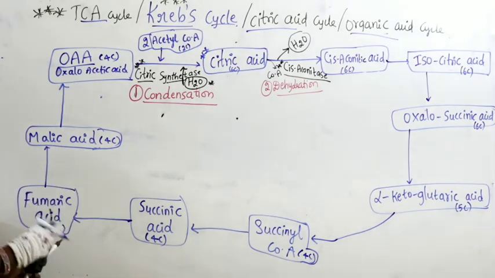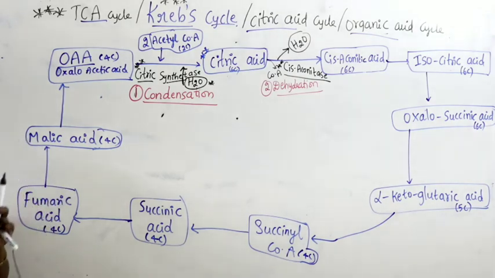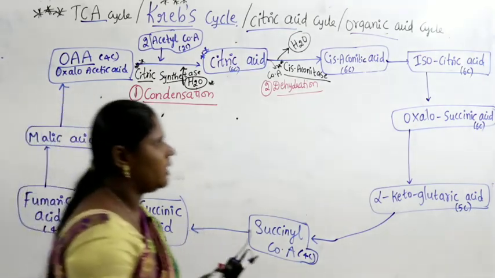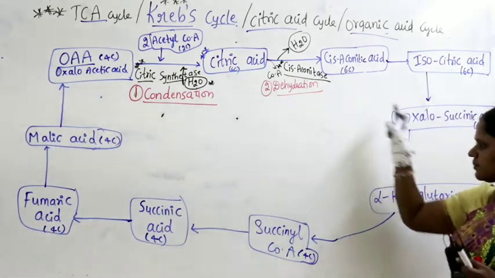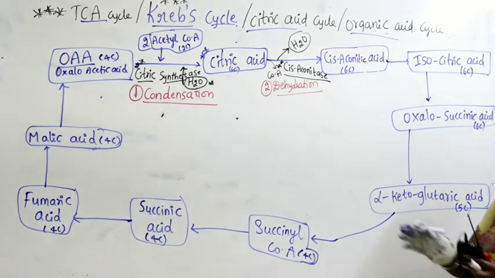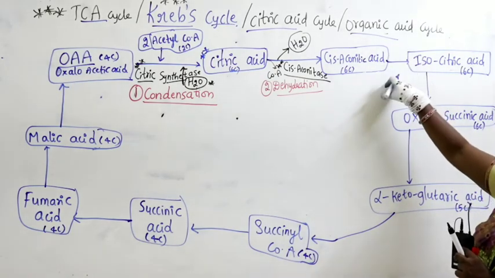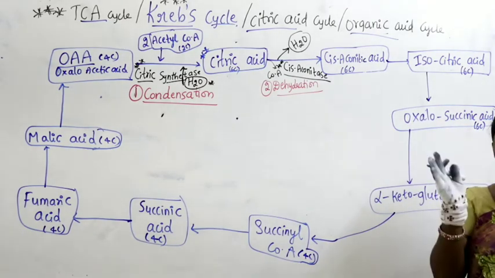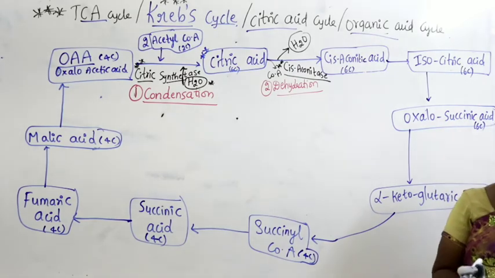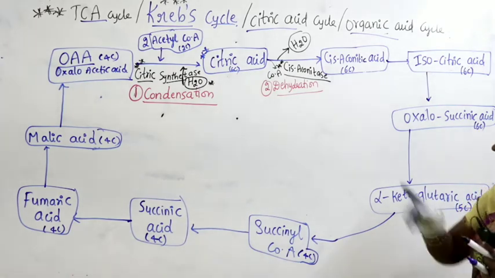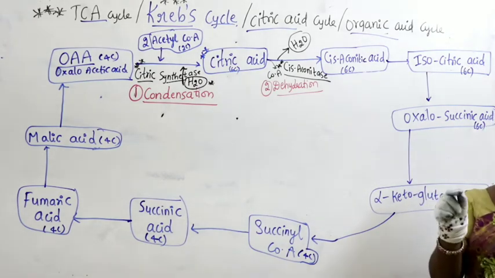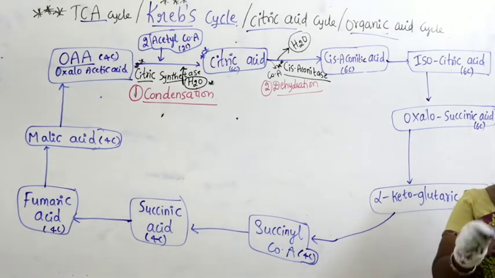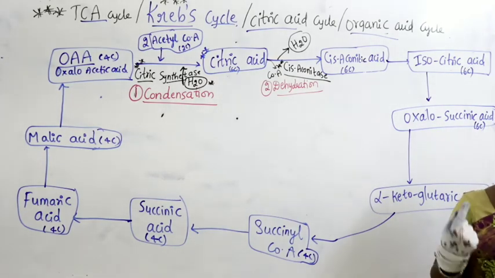Learn, write two times, practice. Remember what is the substrate, next what is the product, again the product becomes the substrate, and next what is the product, like that. Once you are ready with all the substrates, I am giving you an easy form, because if I write the name of the enzyme and the name of the reaction for everything, you may feel it is very difficult. So for your easy understanding, practice in a very easy way so that you can get the cycle easily. So how to practice the cycle? First take the substrates. Now I will give you short, simple tips to remember the cycle, then the cycle becomes very easy for you.